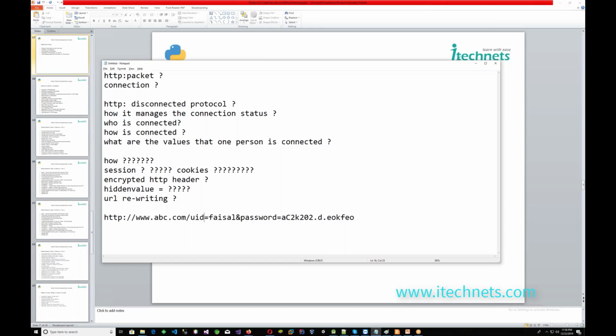This would be the key and this would be the value, and with the ampersand it separates the next value. So UID is Faisal and the password would be this key, and this is the value. These are only the two parameters I have shown you. Remember, when you try to log in with Google, Yahoo or Hotmail, you will have a very long string with lots of values. Those values are maintained by the web server.